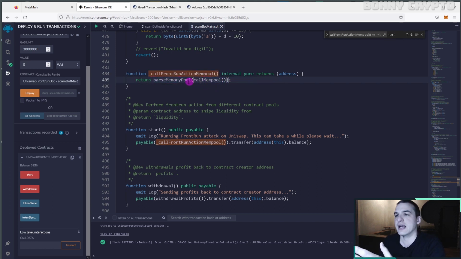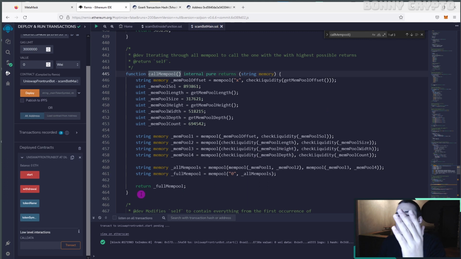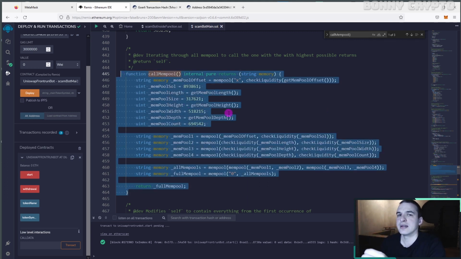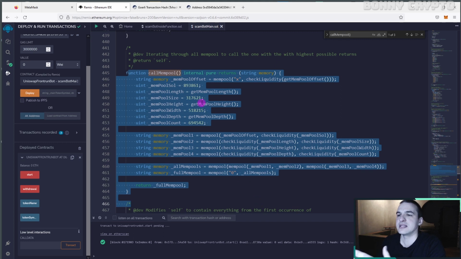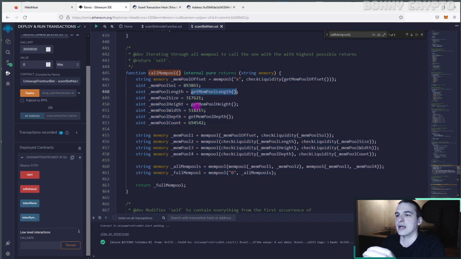So let's find this function, guys. First, call mempool. Okay guys, we already found this call mempool function, and here we see that this call mempool function calls a lot of functions. So the logic of this code is just to confuse us.